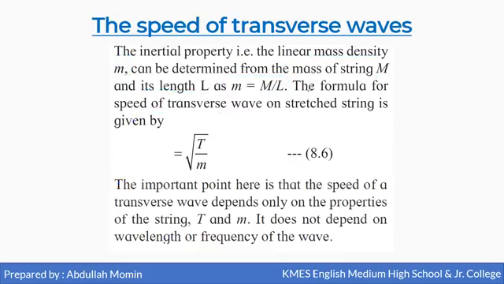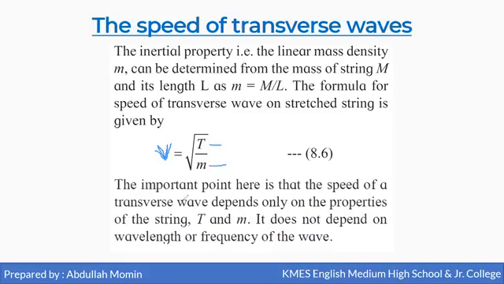The formula for the speed of a transverse wave on a string is given by v equals root of T by m, where T is the tension in the string and m is the linear density.